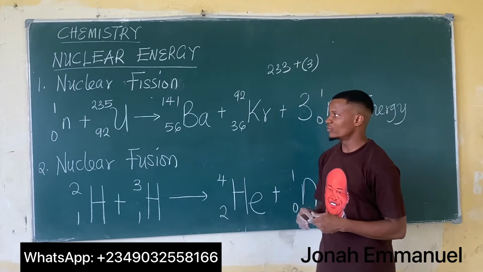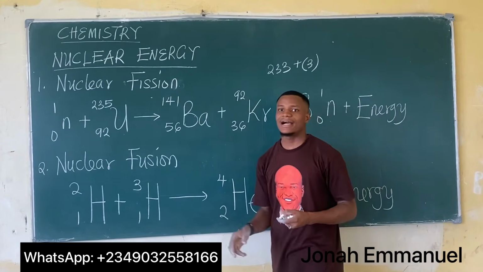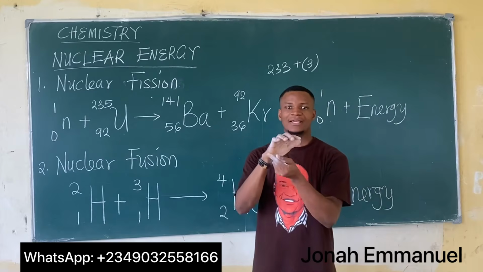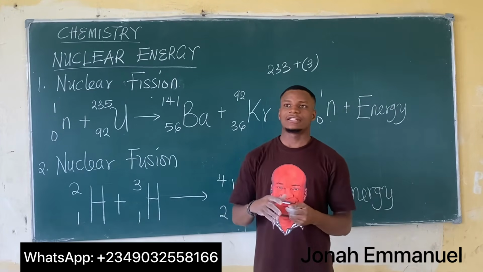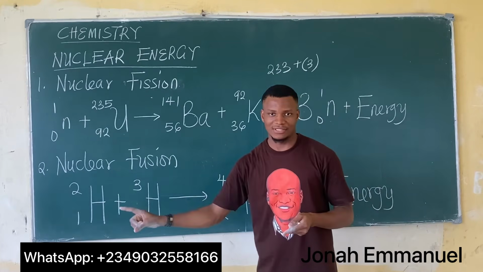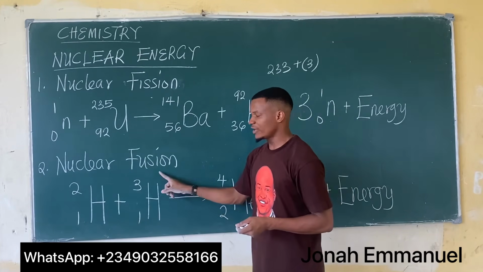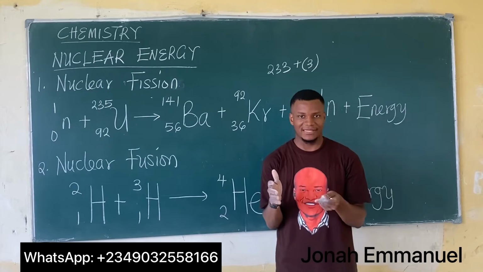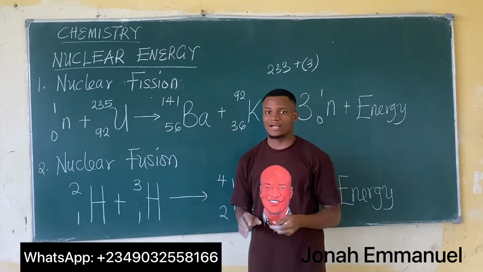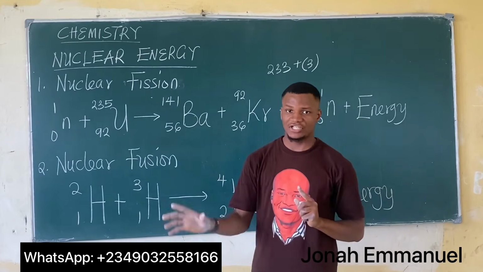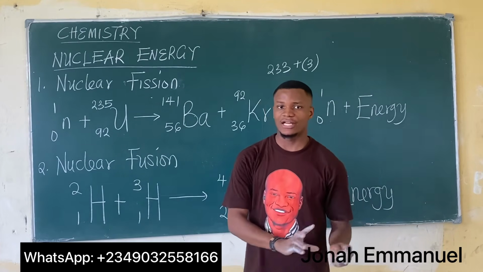The idea is simple. For a nuclear fission, I have a bigger element that is being split into smaller ones. While for a nuclear fusion, I have smaller elements being combined to form a bigger one. That's the idea. So this is how you can easily differentiate between nuclear fission and nuclear fusion.